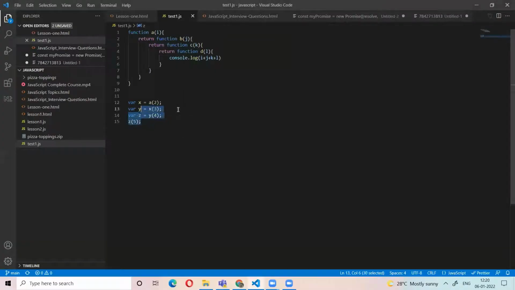Instead of like this, we can do like this. A, first we pass the 2 value, it will return the B. For the B function, I am passing the 3 value. It will return the C. For the C function, I am passing the 5. It will return the D. Right? For D function, I am passing the 1. In this way, you can pass.